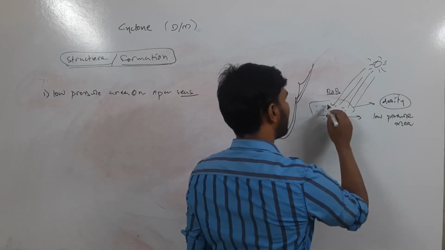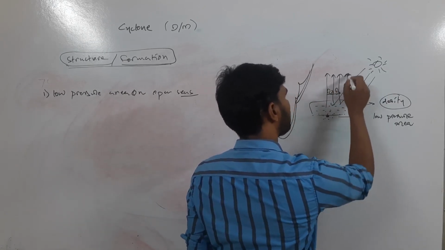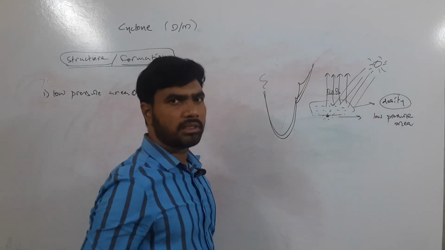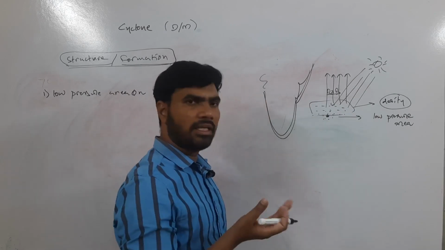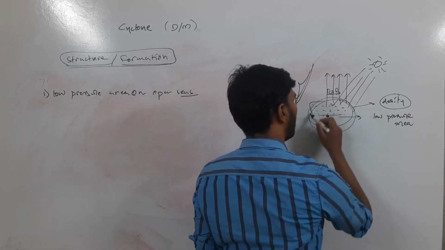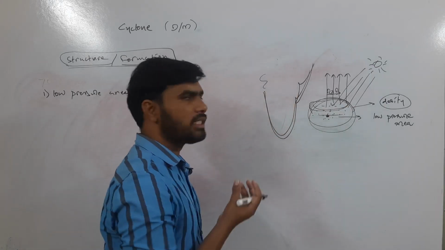Then this heated air, as you know very well, moves upwards because of its less density or less weight. So here what is happening, the total quantity of air that is present on this ocean surface is reduced.